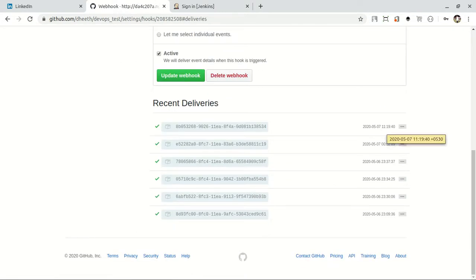See, at 11:19 and 40 seconds, a new webhook is run.